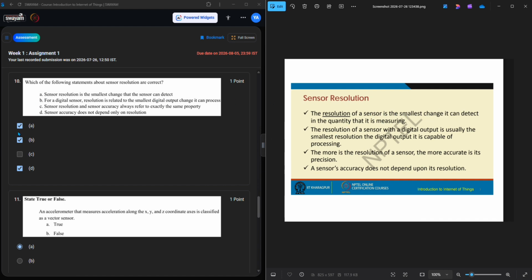Okay, this is also there. Yeah, option A is also right. For a digital sensor, resolution is related to the smallest digital output change it can process. This is also there, guys.